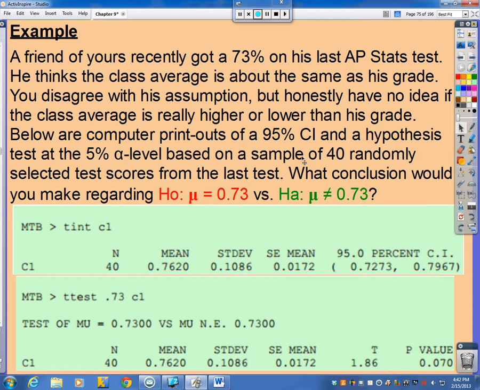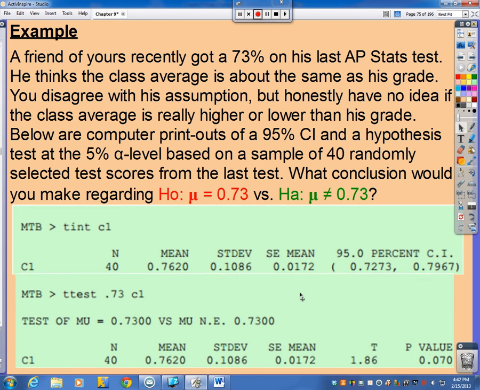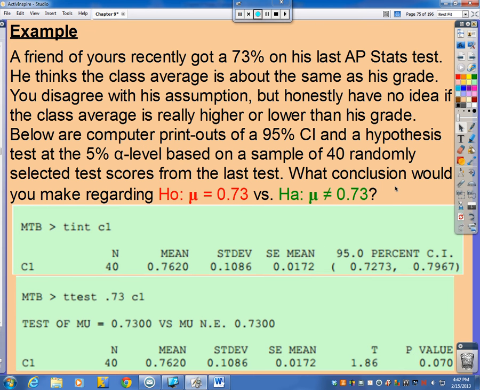Now, the reason why we practice looking at computer printout models is because there will definitely be questions on the chapter test and definitely on the AP exam where they expect you to read computer printouts. Because in all honesty, if you were going to have a job as a statistician, which everybody in the world wants to because they make a lot of money, and why wouldn't you want to make a lot of money? In actuality, professional statisticians don't do calculations by hand. They use computer software. So they have to know how to read the output that they would see to interpret it to see if really what they wanted to see is true or false.